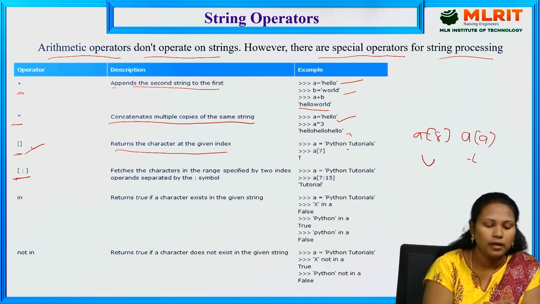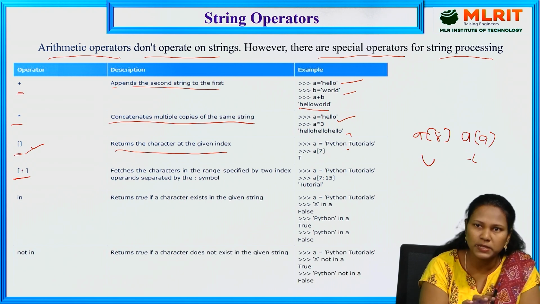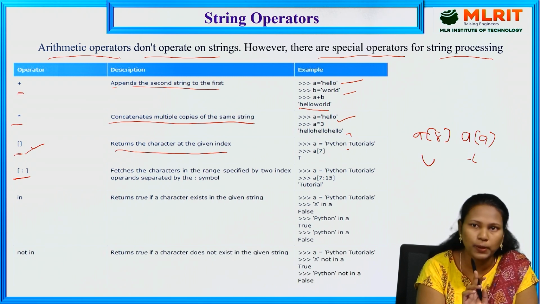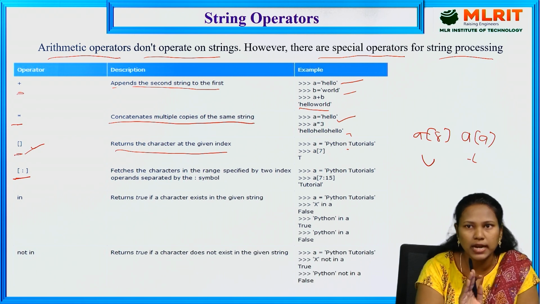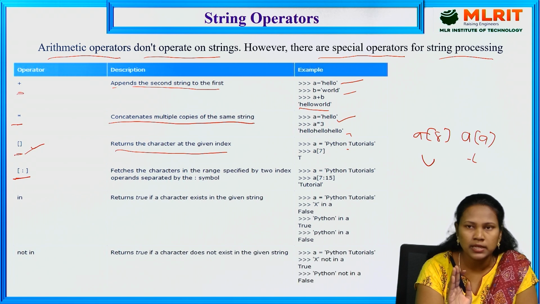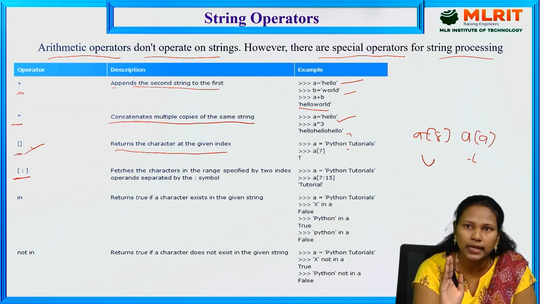Next one, square brackets with a colon in them. In that, you specify the starting index as well as the stop index. If you do not specify one index, for example only the ending index, it starts from the start character and ends at that particular number.